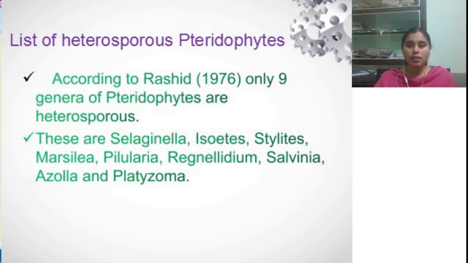Normally pteridophytes produce a single type of spores, but Selaginella, Isoetes, Stylites, Marsilea, Pilularia, Regnellidium, Salvinia, Azolla and Platyzoma can produce two different kinds of spores, microspore and megaspore. Microspores are smaller in size and develop into the male gametophyte, and megaspores are larger in size and develop into the female gametophyte.